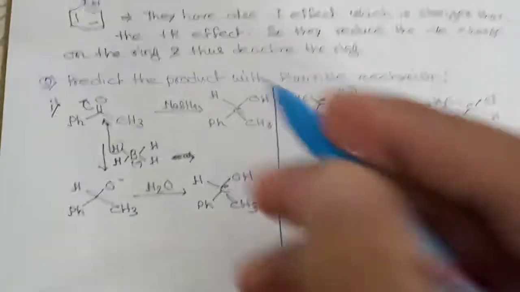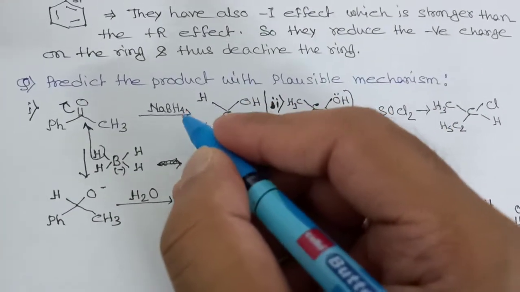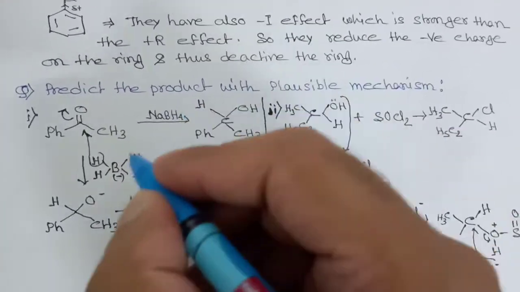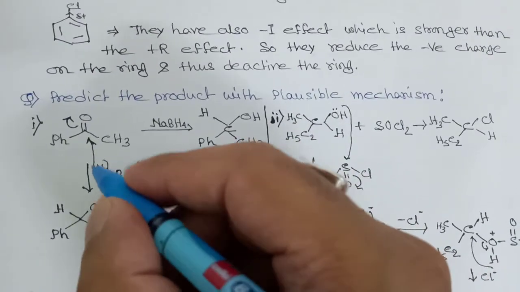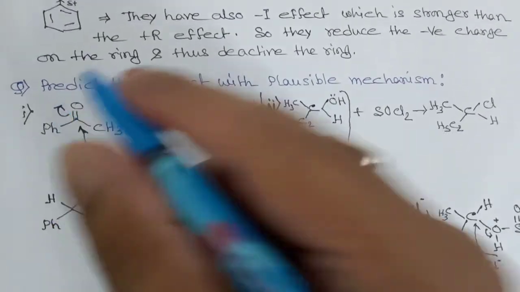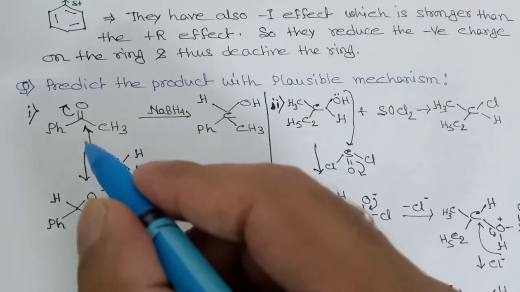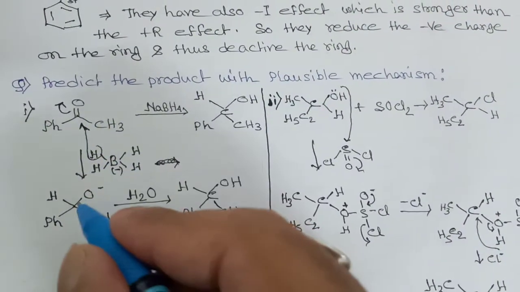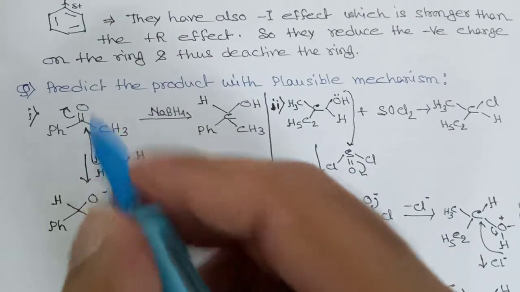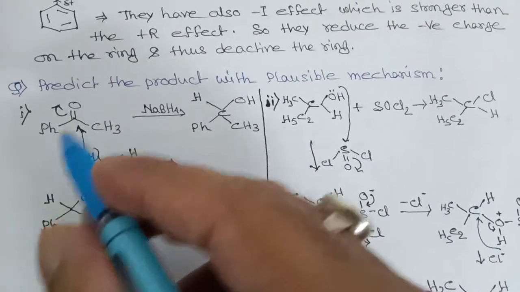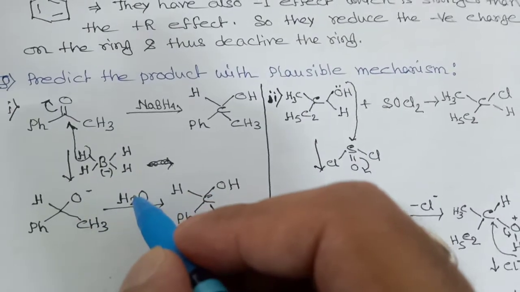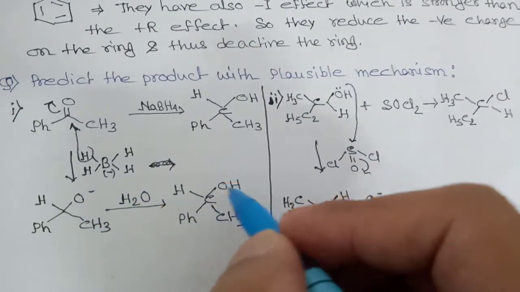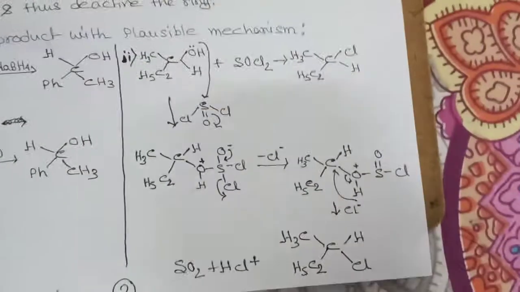Now the mechanism: NaBH4 can break into Na plus and BH4 minus. From BH4 minus one H will go and attack there and this bond will open up like this. So H will be attached to this carbon, and this will form O minus, with one Ph there and one CH2 there. Now O minus will take a hydrogen from OH. This is the mechanism and this is the product.